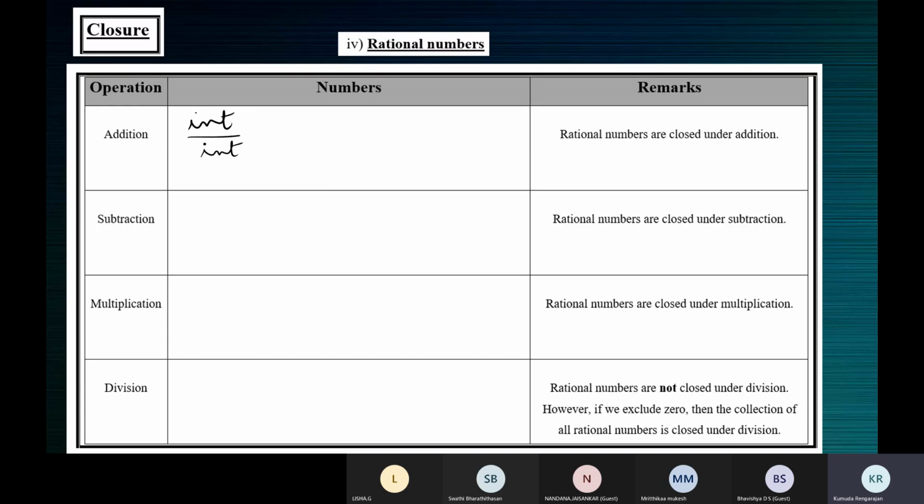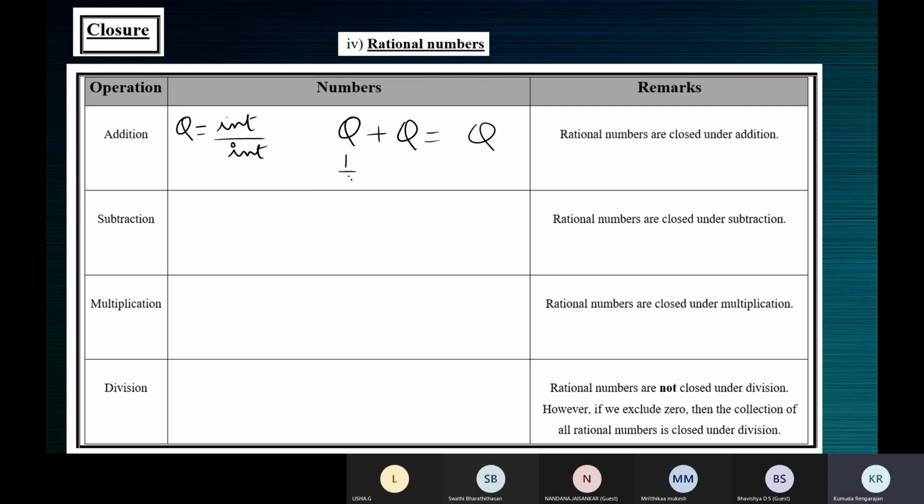So examples, children. What we mean by this property: rational numbers are represented by the letter Q. Integer by integer is a rational number. Don't get confused. Rational number means integer by integer. So when you add two rational numbers, the answer is rational.